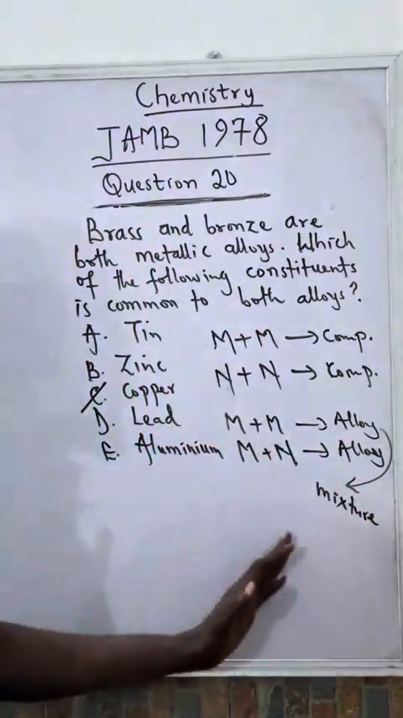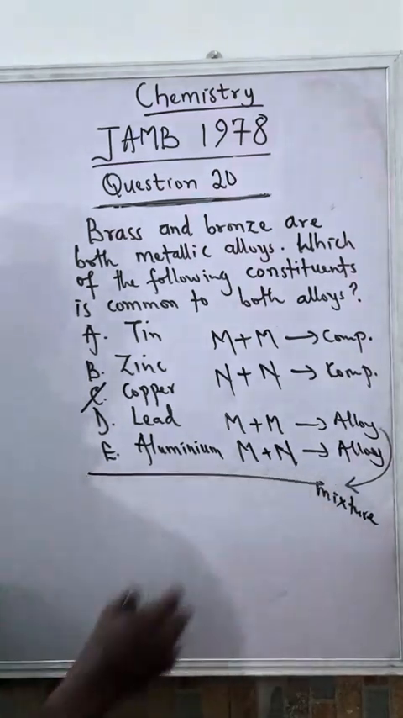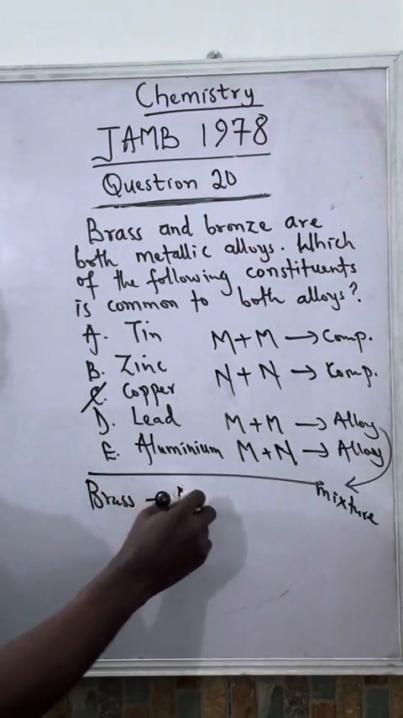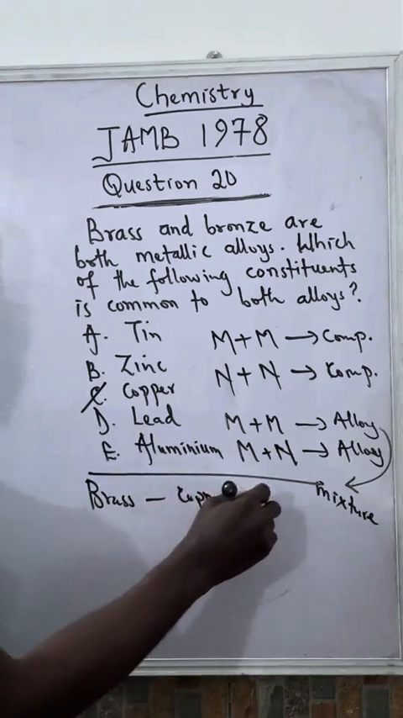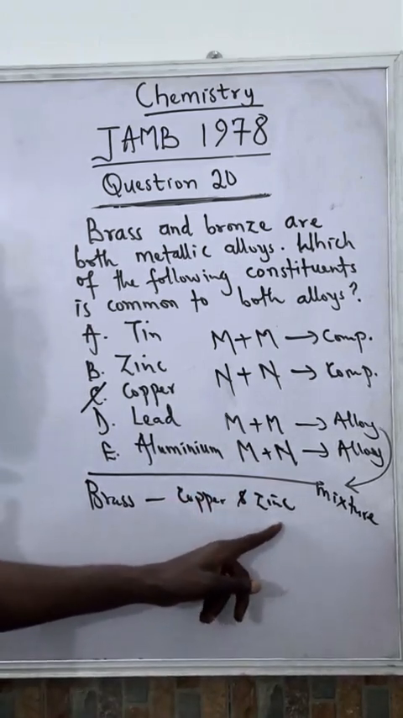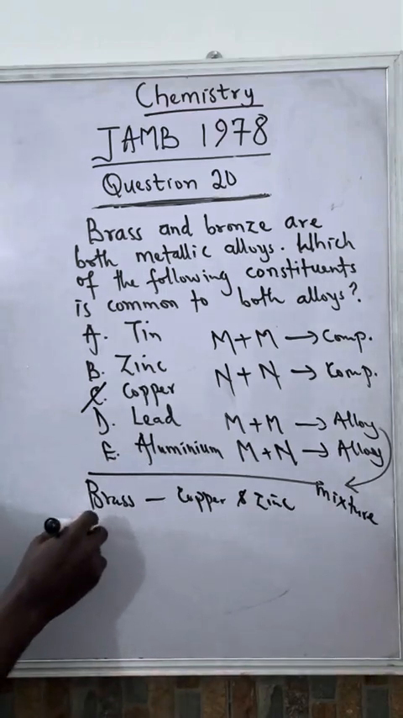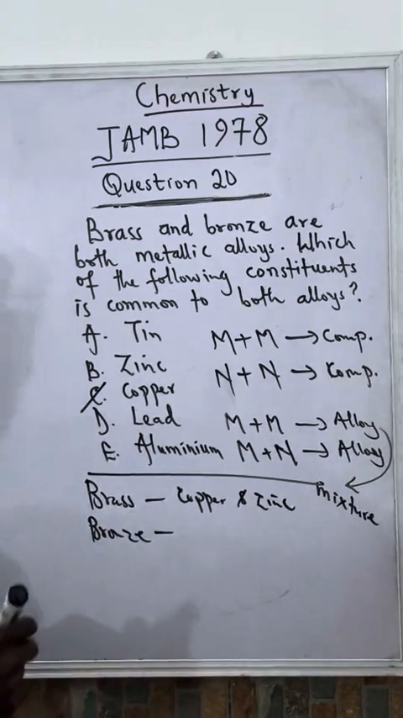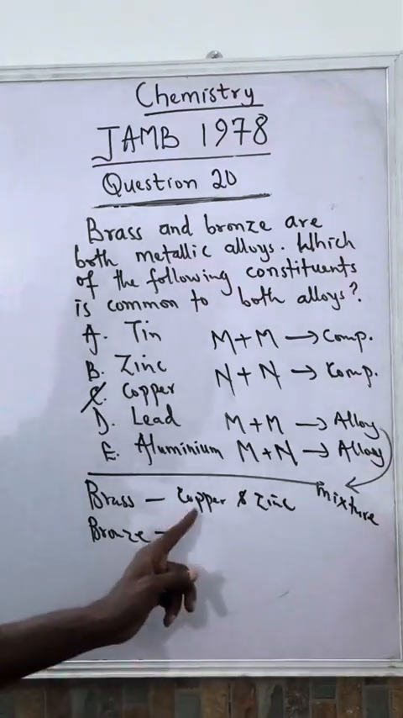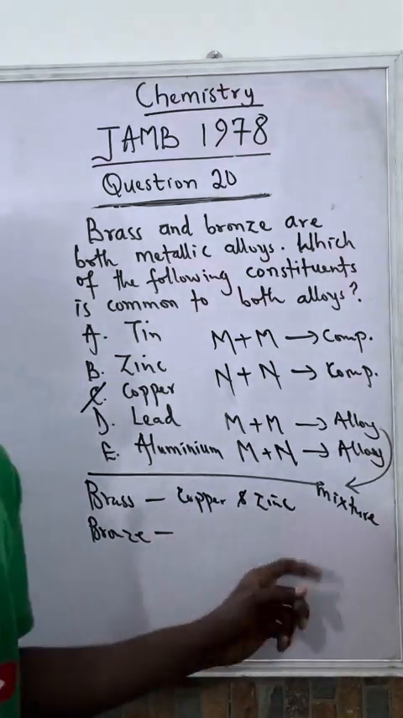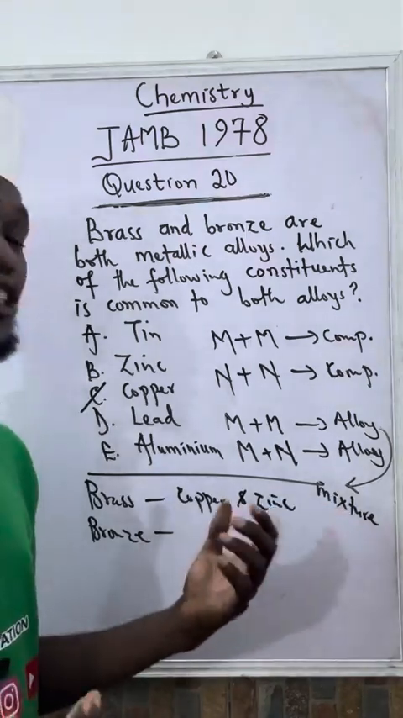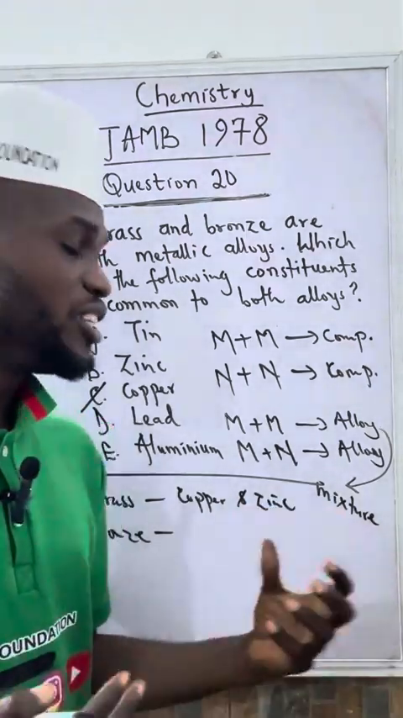Now we have so many alloys, but let me just give you the common ones here. Brass is one of them. Brass is made up of copper and zinc. So copper is the solute, while zinc is the solvent inside here. Don't be surprised that I said copper is the solute while this is the solvent, because this mixture is a homogeneous mixture and it leads to solution.